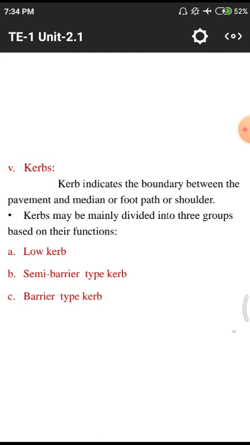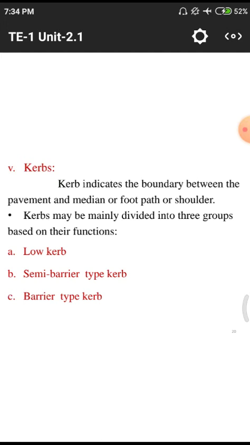In the night time we do not have a proper light facility on that road. Normally roads are black in color, so we do not have good visibility on the particular road. So in the form of these curb lines, we understand what the entry point is and what the exit point is for that particular road.